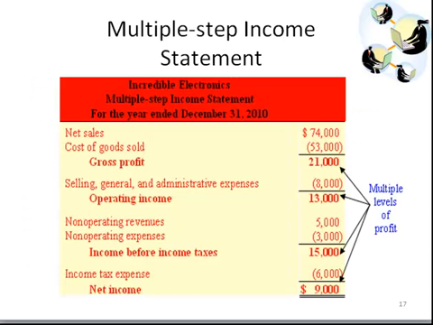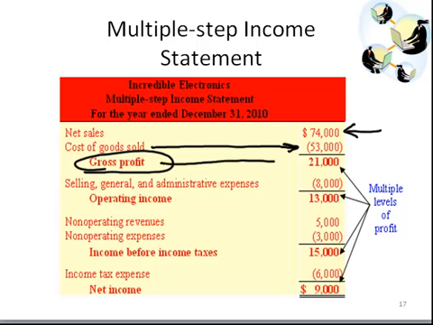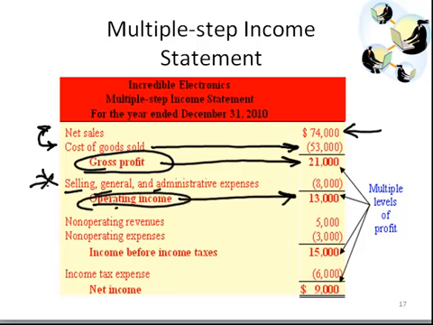Here's an example. Notice we begin with our net sales revenue, and from that subtract out our cost of goods sold, giving us this subtotal we call gross profit. From this subtotal, we subtract out operating expenses, so-called SG&A expenses. Selling, general and administrative expenses include things like rent, insurance, wages, advertising. Subtracting out our selling, general and administrative expenses gives us a subtotal called operating income.